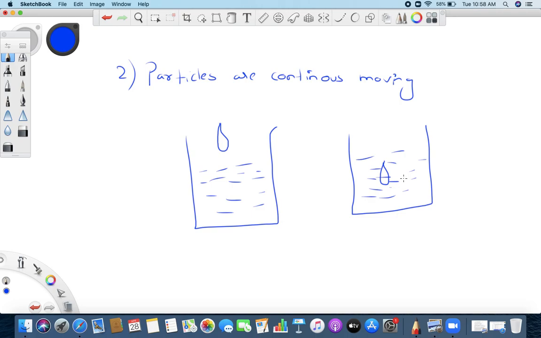We'll discuss this later on. Now what I am talking about is, the particles are moving, right? And that's what they are saying, the particles are continuously moving. That is the reason, if you keep it aside, yes, I know it will not completely dissolve, but still it does dissolve. And why does it happen? It is because particles are continuously moving. So that is the second property, right?